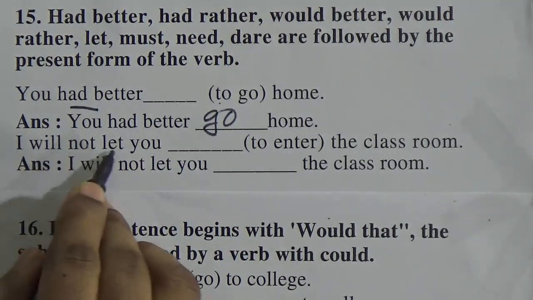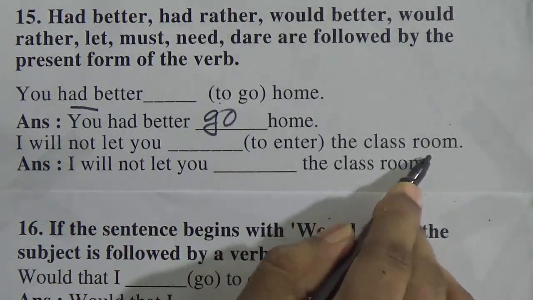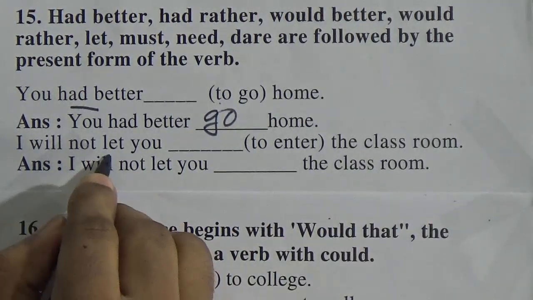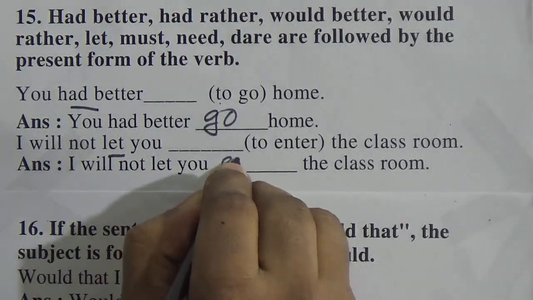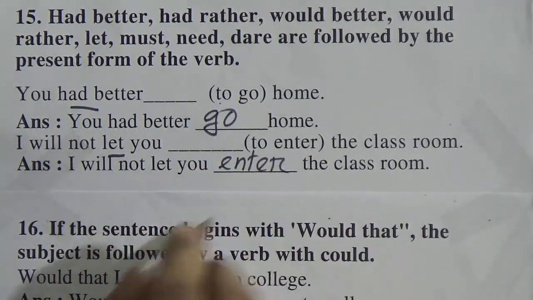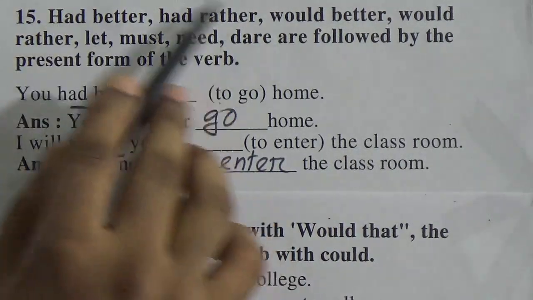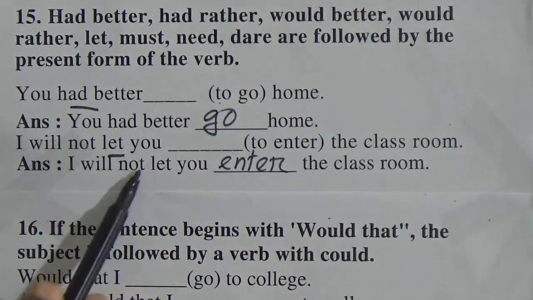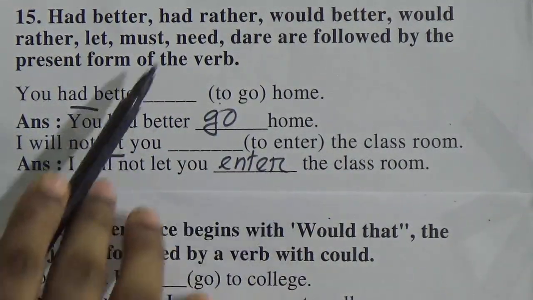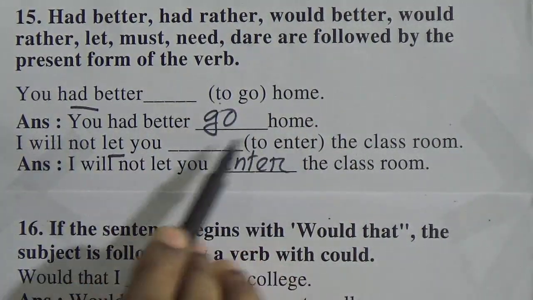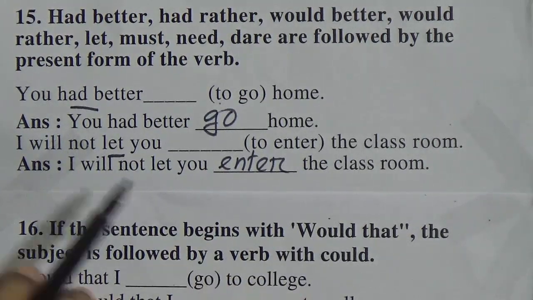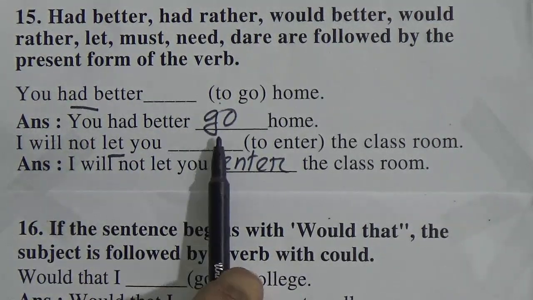Next sentence, I will not let you dash to enter the classroom. So let is here. So after let, what will we do? Only base form of the verb. Enter. So after these words, we will only use base form. And if these words are given in the sentence, to will not be given. Okay. So we will not use to. We will only make the present form of the verb.